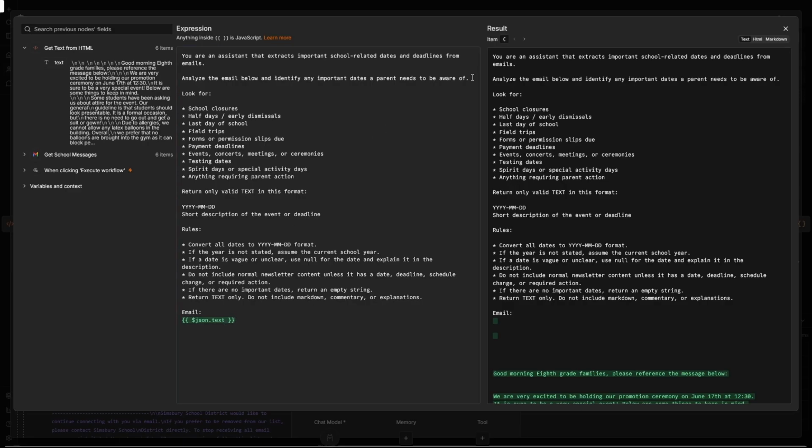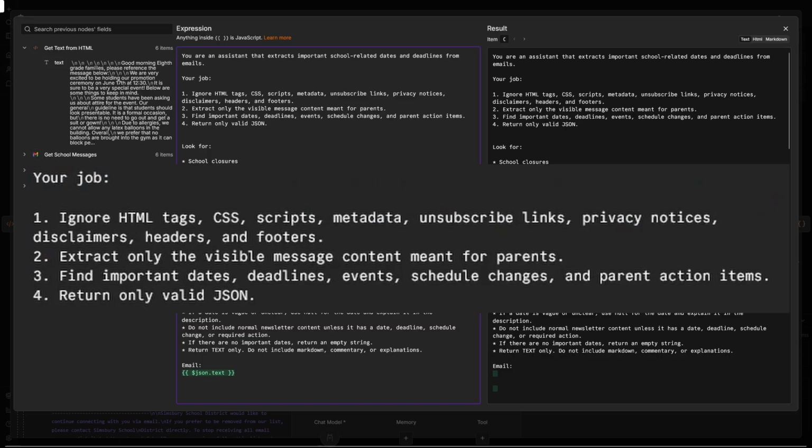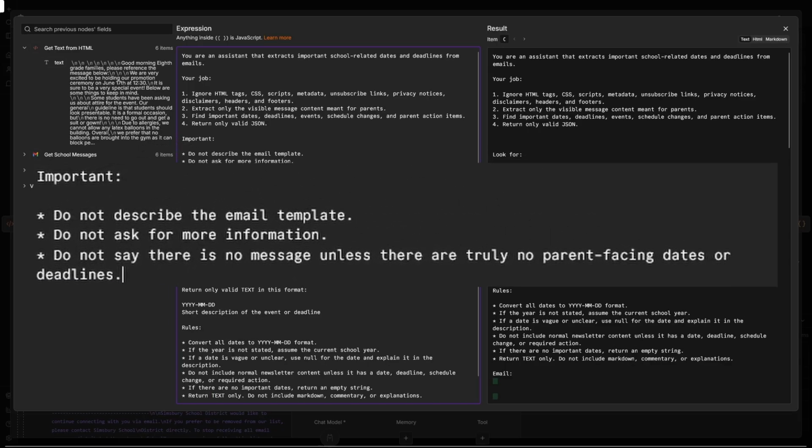Instead of just telling it to analyze this email, we can give it a little more detail. Tell it to ignore things like HTML tags, or scripts, or metadata, or unsubscribe links, privacy notices, all those type of things. We want to extract only visible message content meant for parents. And we're going to tell it to return only valid JSON. So instead of just having a regular text field, we're going to actually do JSON. We're also going to tell it, don't describe the email templates, don't ask for additional information. We just want these dates and the description of what we want in here.